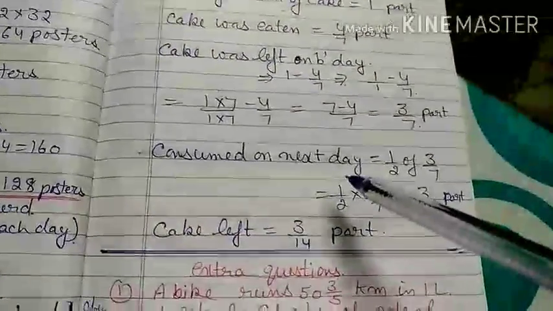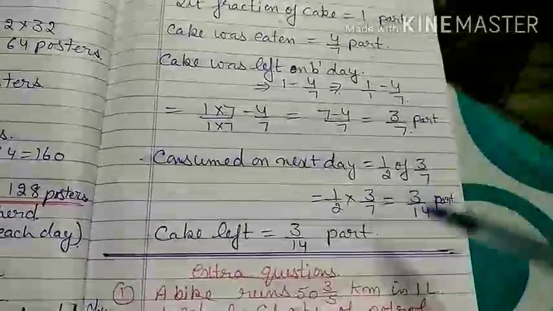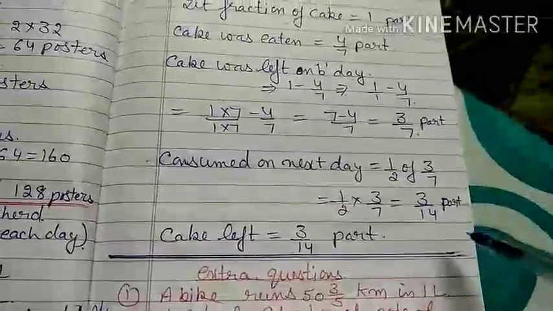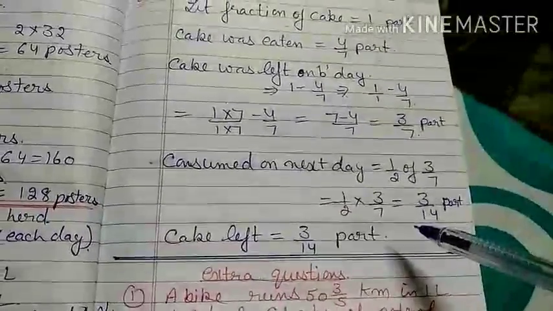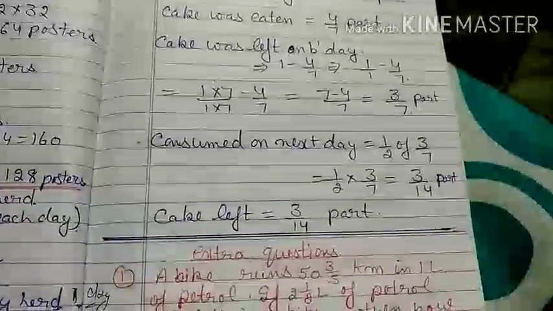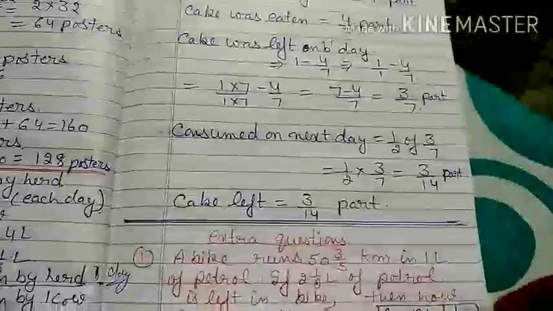Now, consumed on the next day by your dad, that is 1 by 2 of 3 by 7, which gives you 3 by 14 parts. So it means if half the part is eaten by dad, how much is left? Half the part is left, that is 3 by 14. The same 3 by 14 part is left to eat.